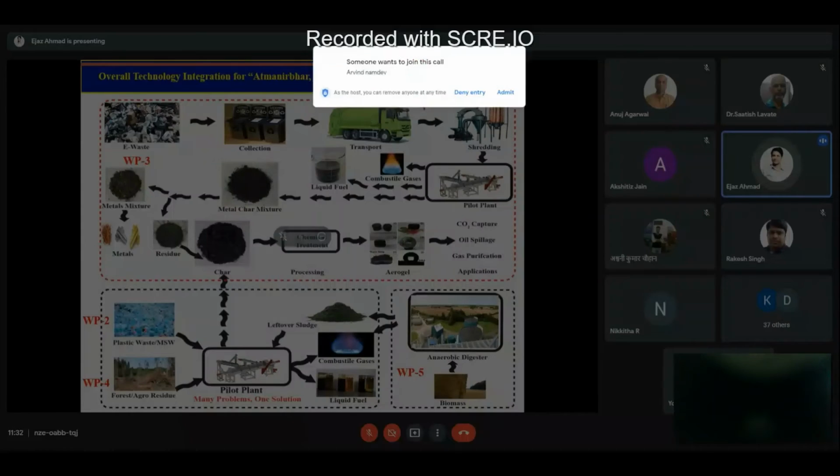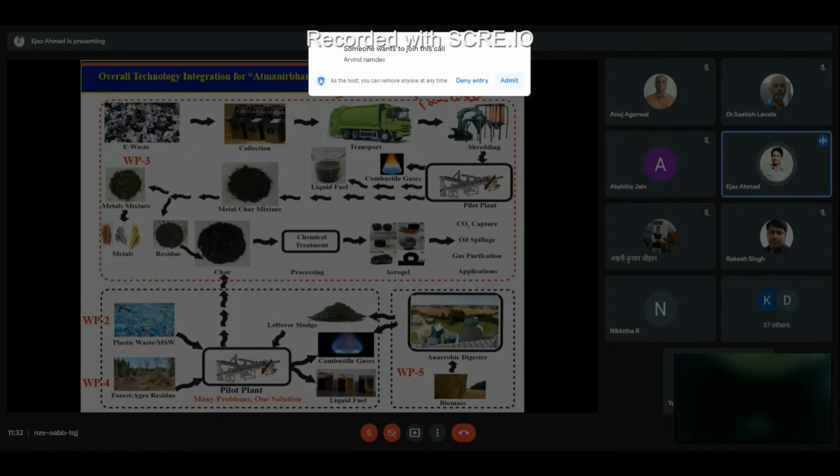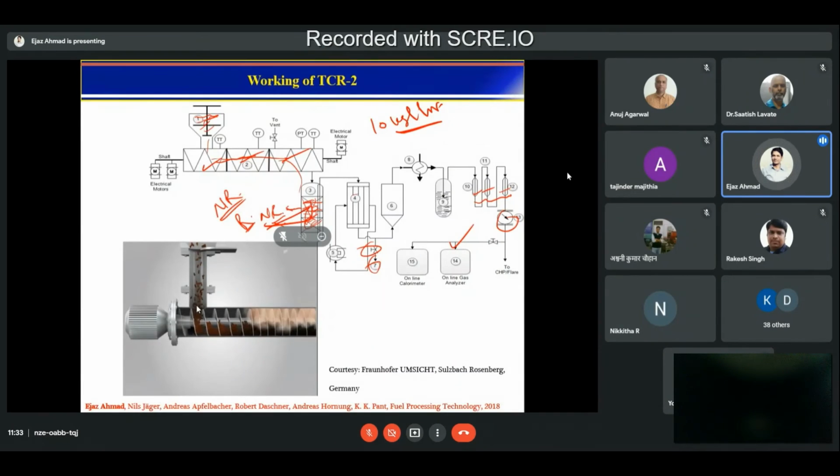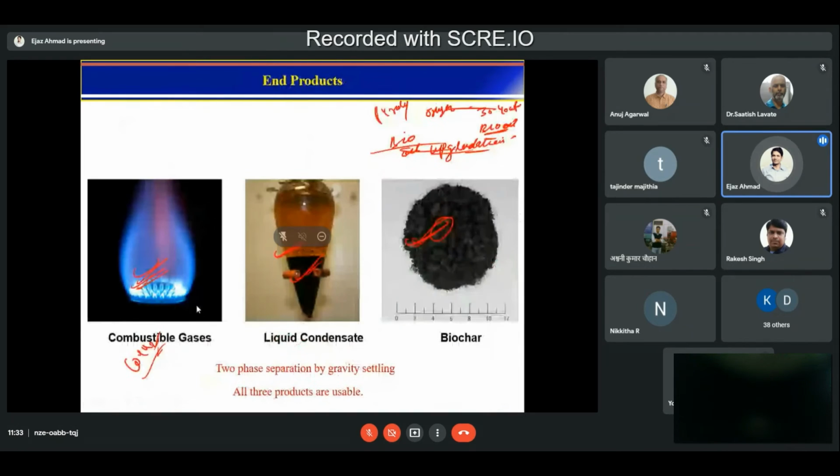So what we are doing is taking plastic waste, agro residue, leftover sludge from the biogas, and e-waste. All this you put in one reactor. That reactor I showed. And what will you get? Three products: gas, liquid, solid.